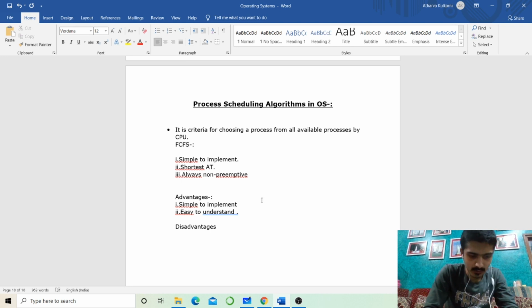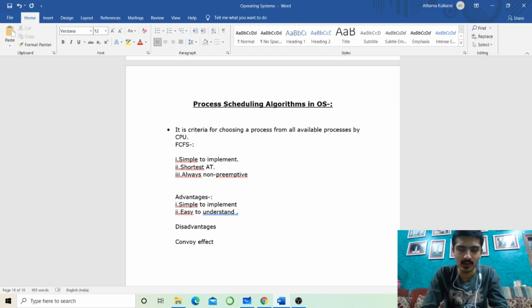There is a term involved in this disadvantage. I'll write the term first, then explain to you: convoy effect. This scheduling algorithm suffers from convoy effect. To explain it, all of you must have visited your school canteen. Let's say you are waiting in a queue in the canteen and there is a fat person in front of you who is taking all the food, and you are frustrated. You are waiting in the queue for a long time, but you are not getting a chance. You have to wait till that person has finished taking the food. This situation is termed convoy effect.